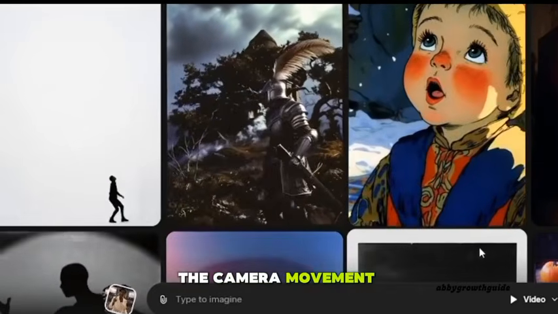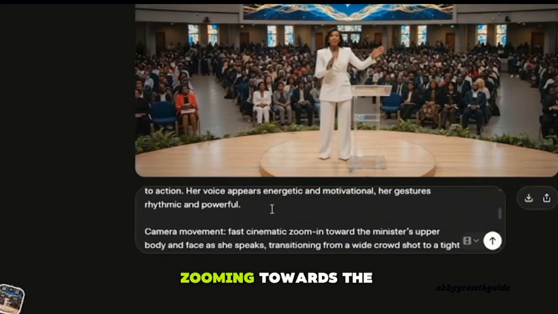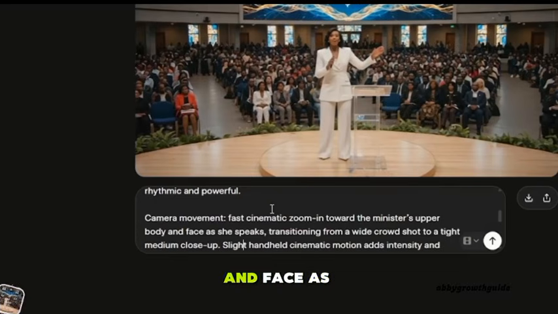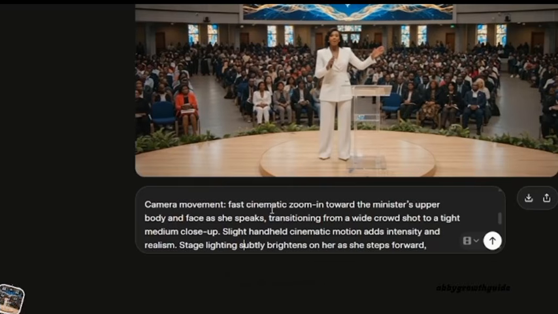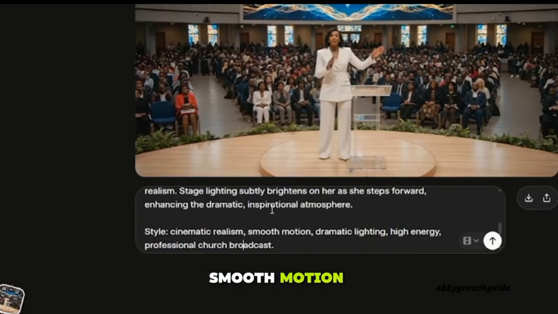The camera movement, okay? You can see it here. It's a fast cinematic zoom in towards the minister's upper body and face as she speaks. So ChatGPT can give you an idea for your camera movement. Another element that needed to be here, the style. You have to include the style. We are having the cinematic realism, smooth motion, dramatic lighting, and high energy.